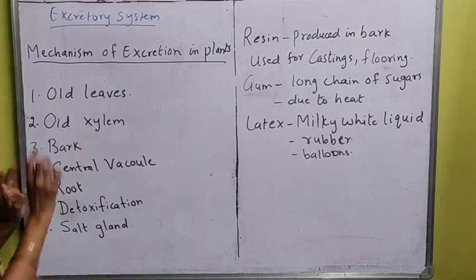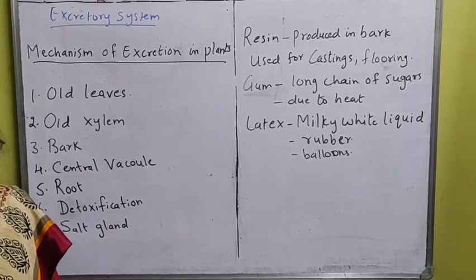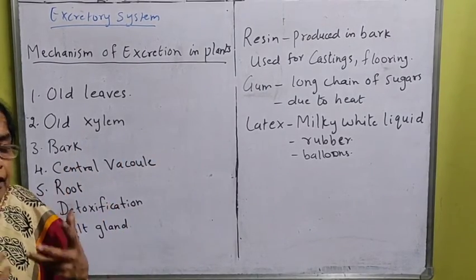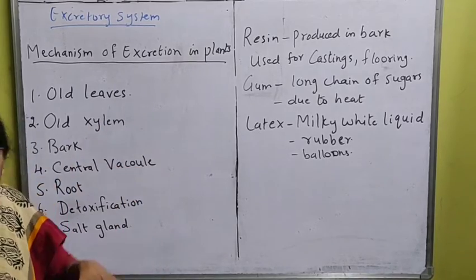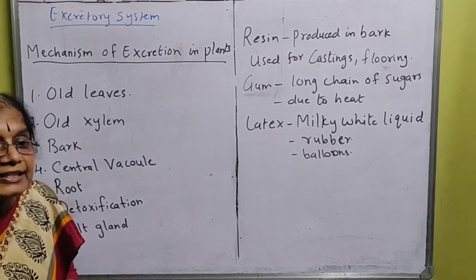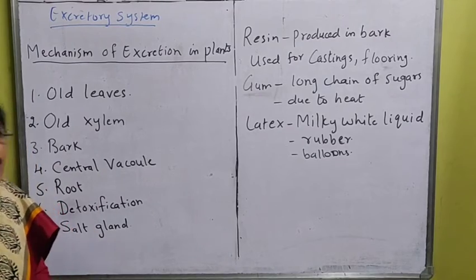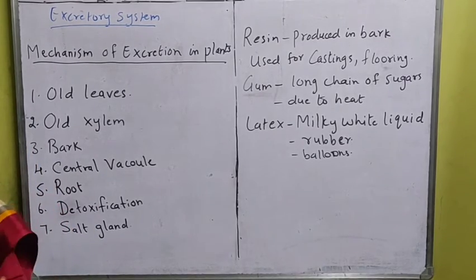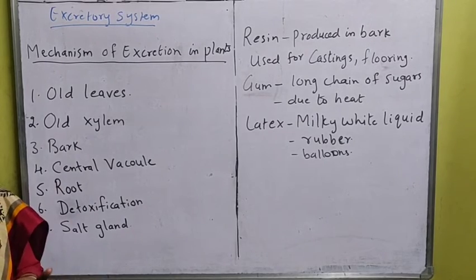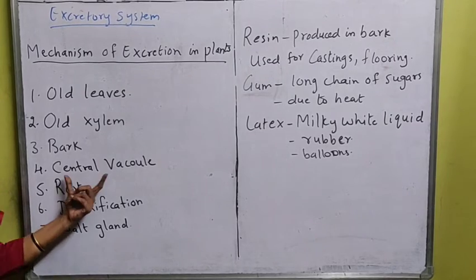Next one is the central vacuole. In the cells of the plant, vacuoles are there. Food vacuole is there and central vacuole is there. The food vacuole collects and stores the food which is prepared in the leaf. And what is the central vacuole? It is that vacuole which helps the plant to throw out the unwanted waste. It will throw it out into the cytoplasm, and the cytoplasm will throw it out to the cell membrane through diffusion. That is the central vacuole.